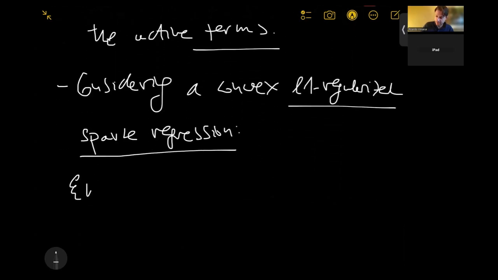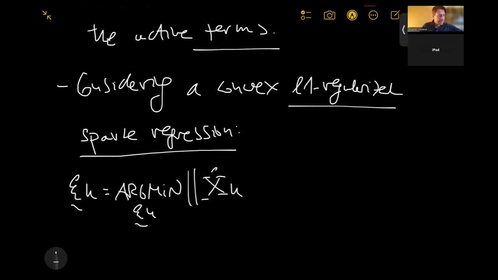Well, psi k would be the argument of the minimum in psi k, so basically of all the possible entries of that column of this norm, which would be now x dot k. This is the kth column of x dot. So x k dot minus theta of x, multiplied by psi k, and this is an L2 norm.